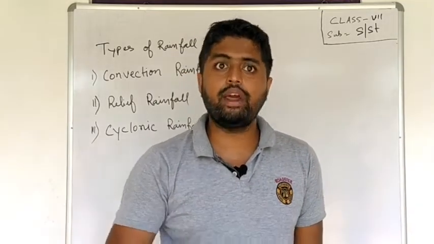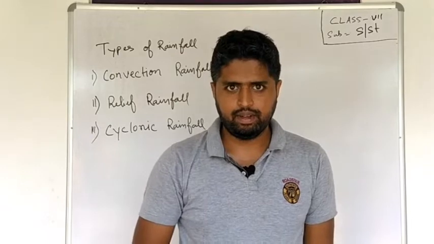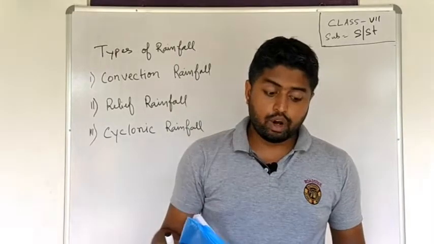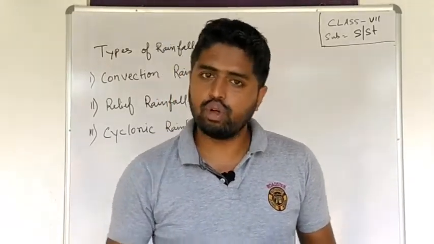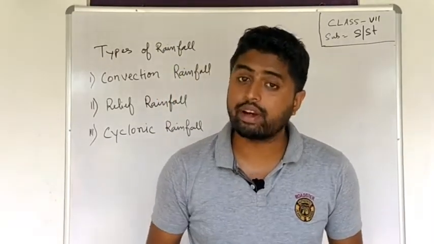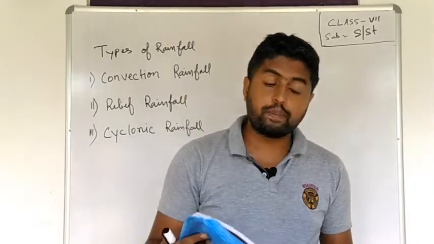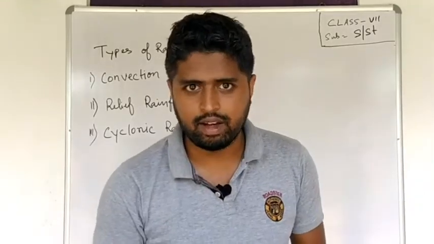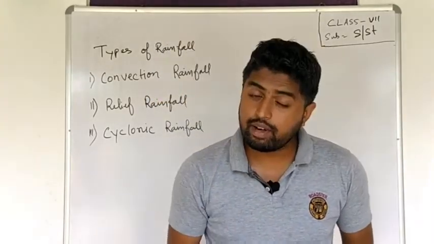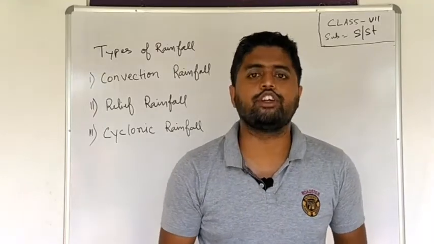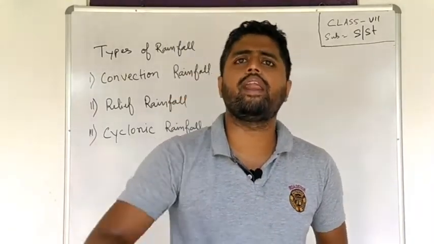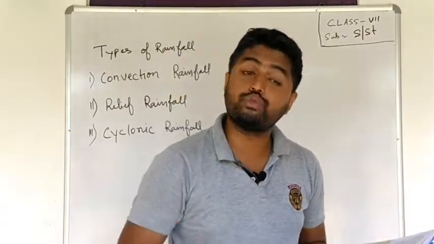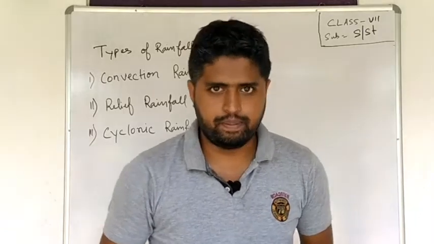And in convection rainfall, it rains very heavily. Clear? Next, we have relief rainfall. Relief rainfall has another name, orographic rainfall. It occurs due to the presence of mountains. Convection rainfall generally happens in plains areas, and relief rainfall generally happens in a mountainous or terrain region where the land surface is high. It occurs due to the presence of mountains which force the air to rise up.